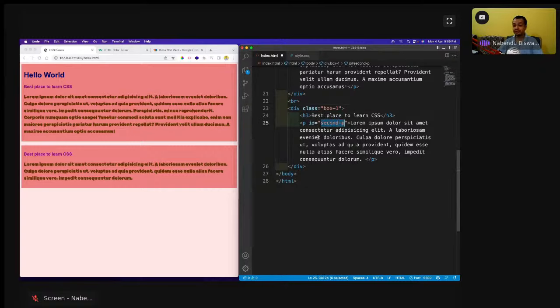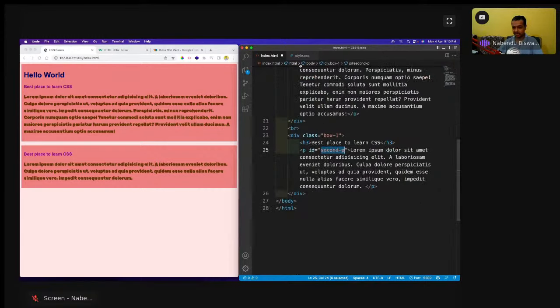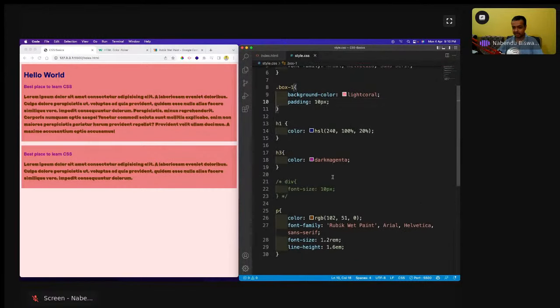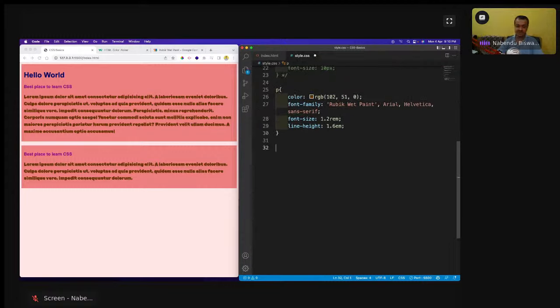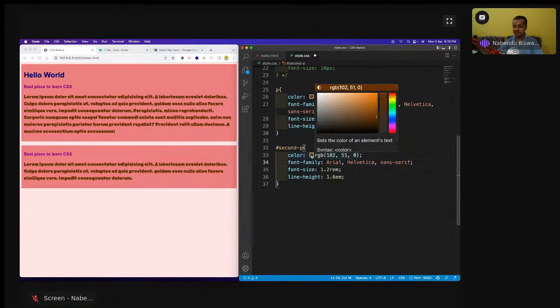Actually, I want to style this second paragraph in a different way. So second paragraph I've given this id, save it, and I'll come here and write second p. IDs you always give a hash. Classes you give a dot, IDs you give a hash. I'm going to copy this whole thing because I'm going to change it. First thing is that I don't want this fancy name, only the normal one. And then I want to change the color. We can change it from here, with the inbuilt color picker also. So RGB I have done.